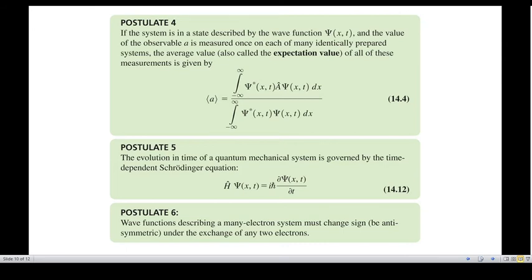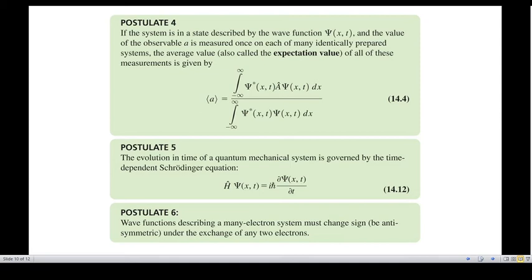And the fourth postulate is to describe the state in terms of a wave function. The average value or the expectation value of a measurable quantity in terms of the wave function is given by an equation.